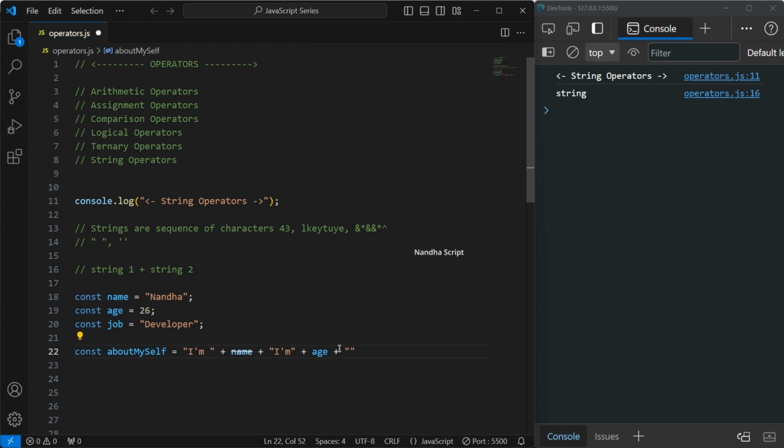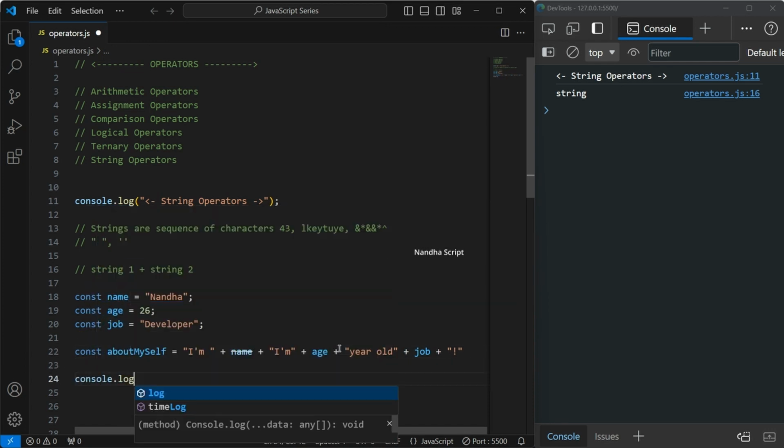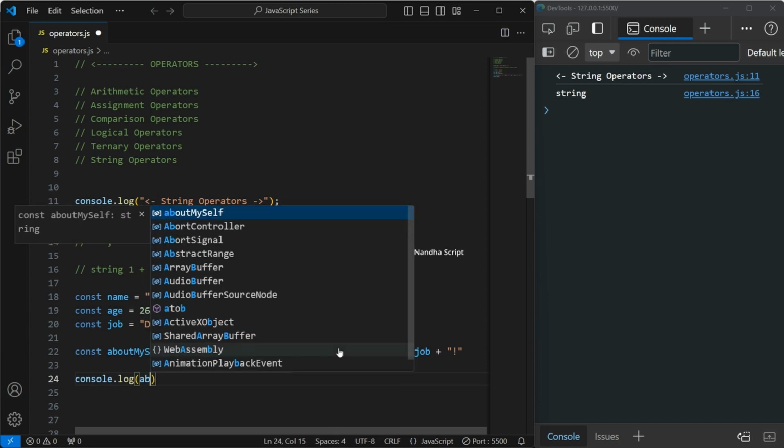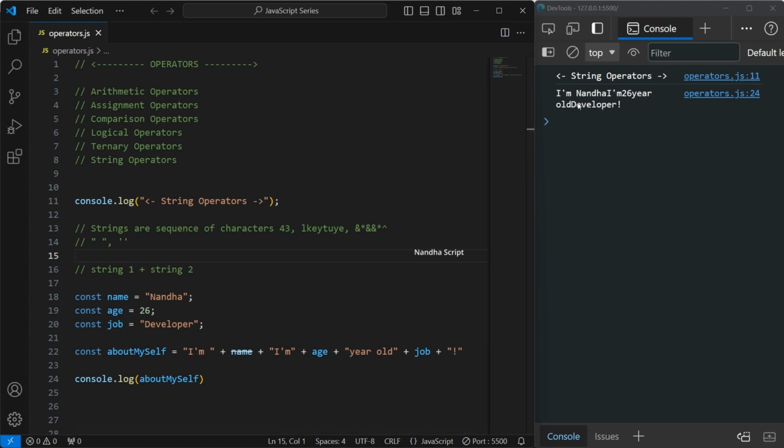I am adding again the string "year old", again concatenating my job, plus one exclamation symbol. Now I am showing this with console.log aboutMyself. If I click save, you can see it's printed: I am Nanda, I am 26-year-old developer.